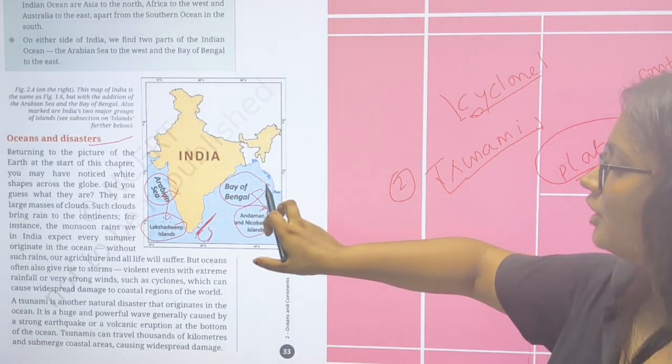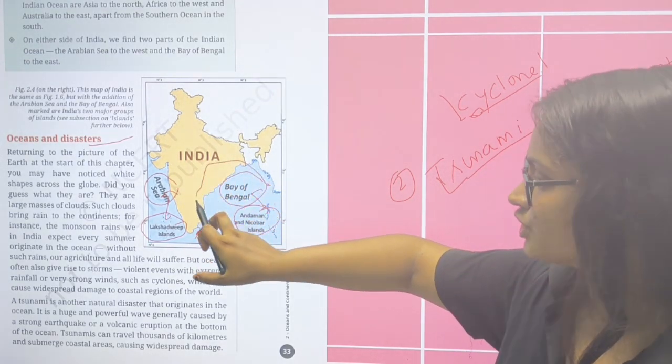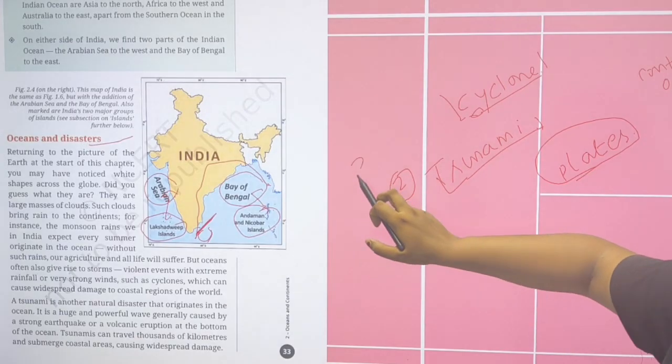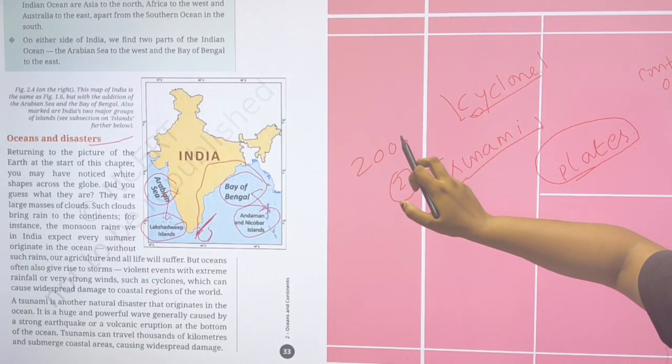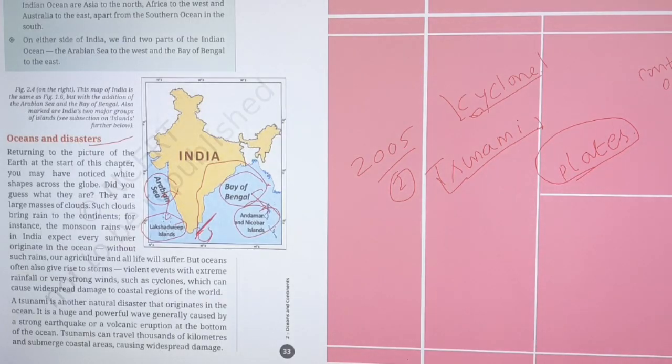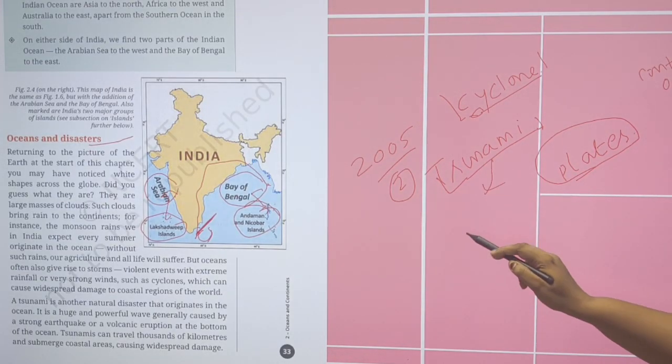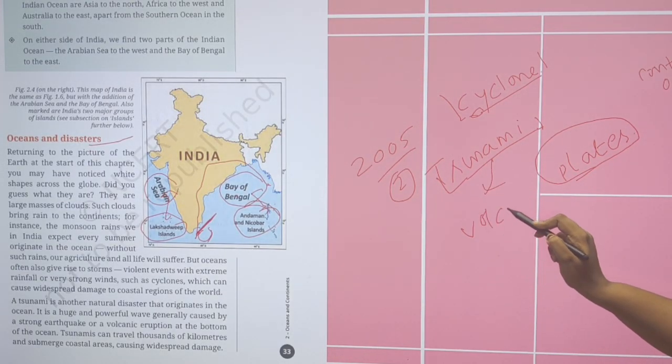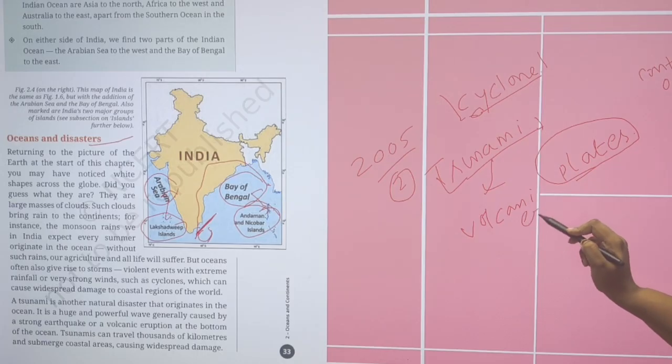And it creates a huge impact on the coastal part. In 2005, there was a huge tsunami in the Bay of Bengal, Andaman. And this tsunami is also associated with volcanic eruption.